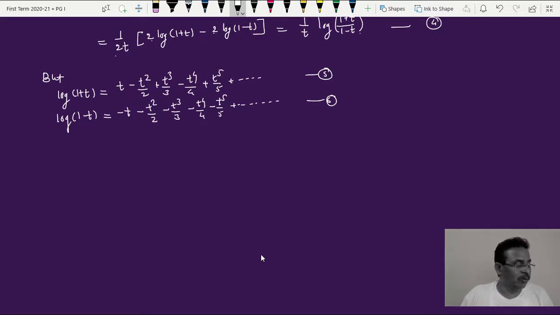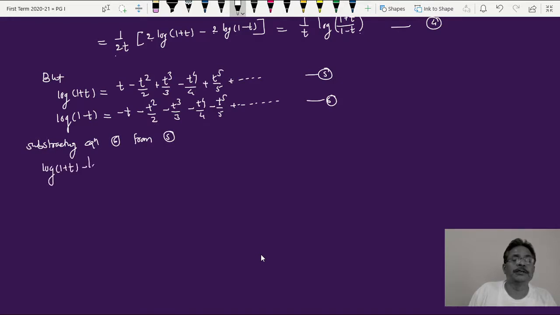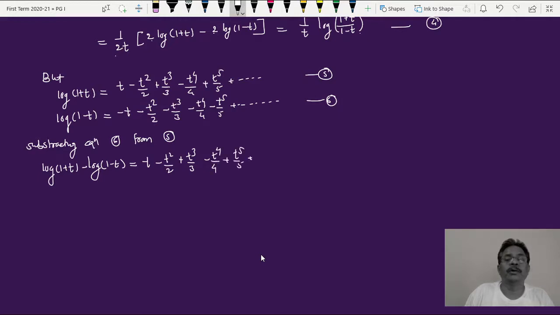So subtract equation 5 from 6. Sorry, 6 from 5. Subtracting equation 6 from 5, I'll get log of 1 plus t minus log of 1 minus t is equal to. Now here look at this. We can do this calculation. t minus t square upon 2 plus t cube upon 3 minus t raised to 4 upon 4 plus t raised to 5 upon 5 plus dot dot dot.